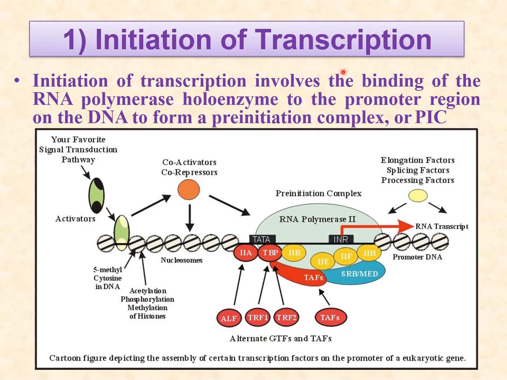Now we start with the initiation of transcription. The initiation of transcription involves the binding of the RNA polymerase holoenzyme to the promoter region, and it forms a pre-initiation complex. You can see all these transcription initiation factors, E, F and H, are attached to RNA polymerase 2. This is the pre-initiation complex. Then it binds to the promoter region, and new RNA is transcribed.